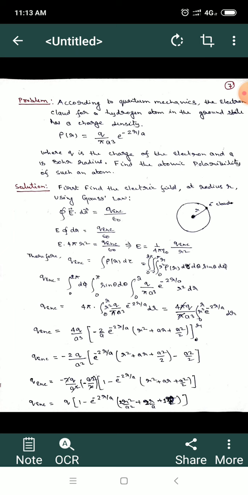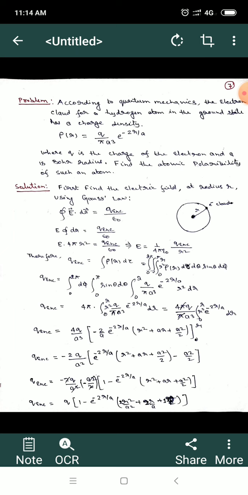So we will get Q enclosed equal to 4q upon a cube, times minus a upon 2, e to the power minus 2 r upon a. If you integrate, the integral comes out as r square plus ar plus a square by 2, with limits 0 to r. If you solve this integral, we find minus 2q upon a square e to the power minus 2 r upon a, bracket r square plus ar plus a square by 2, minus a square by 2.